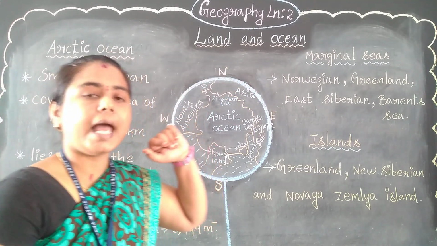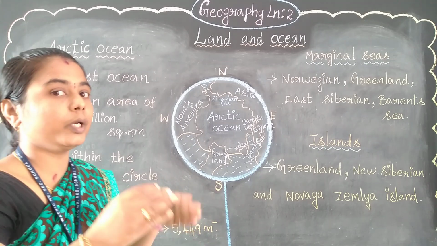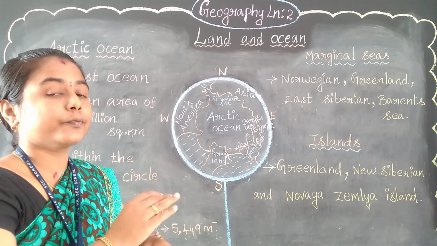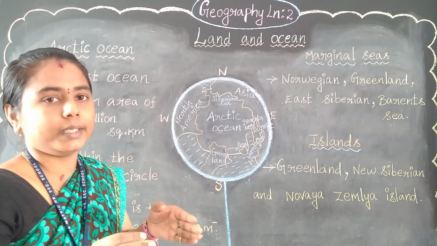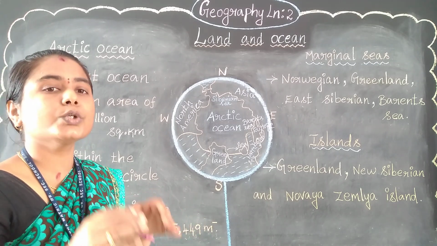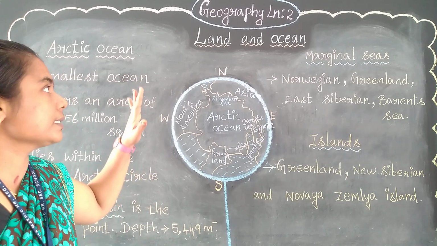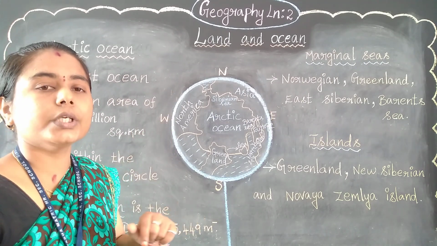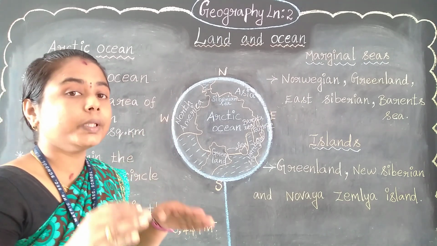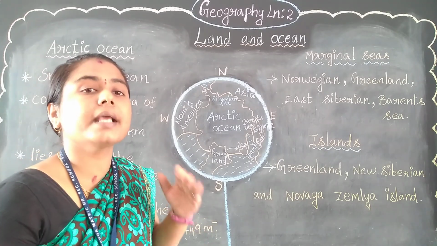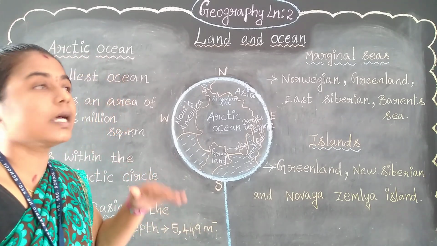What is land? I already told you that land is fulfilled with a variety of soil. It is used to do agriculture work, that is the farming process. Yes, that is the land. And ocean, what is ocean? It is fulfilled entirely with water. That is a vast expanse of water. Yes, that is the ocean.